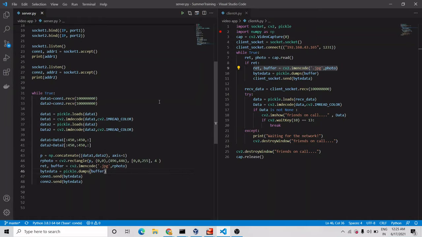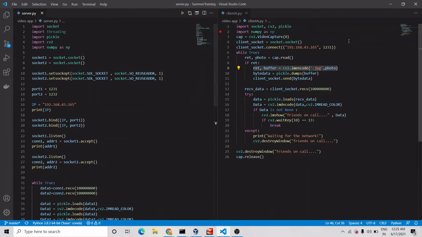So this is all about the server program. In the client program we have done two things. In one window, one camera can be used for one purpose only, and I don't have any extra webcam, so I have used a mobile phone as the extra webcam. That is in the client B program, and this is the client A program. Let me first explain the client A program.